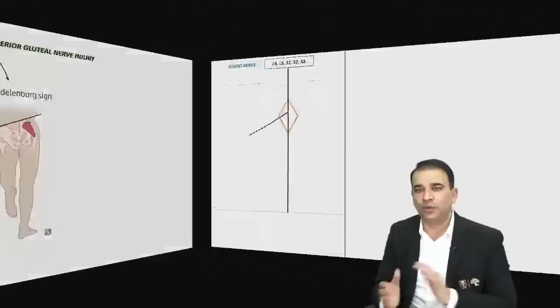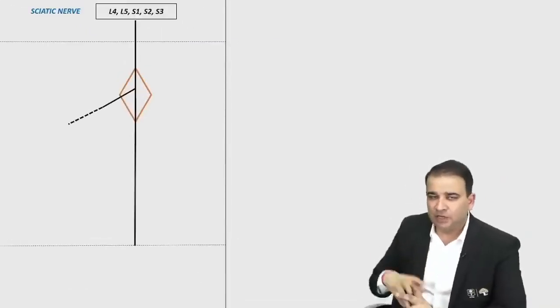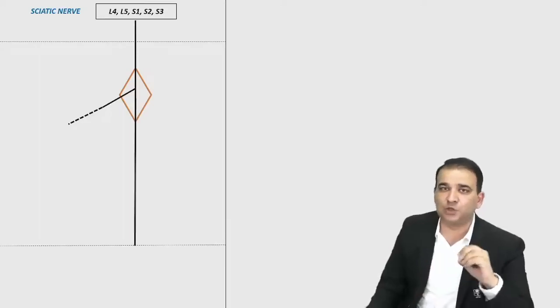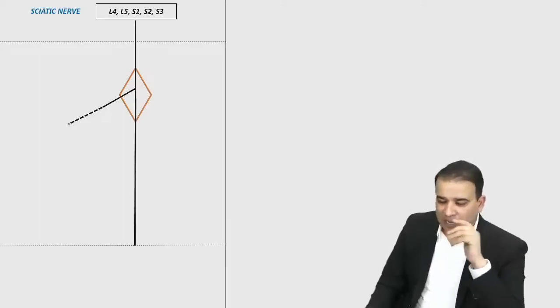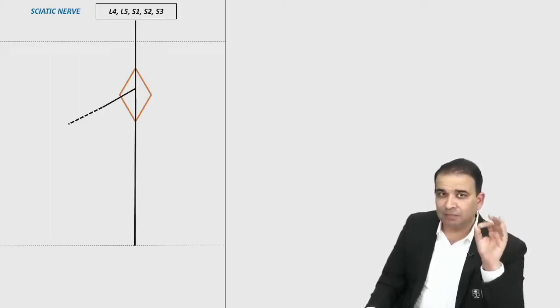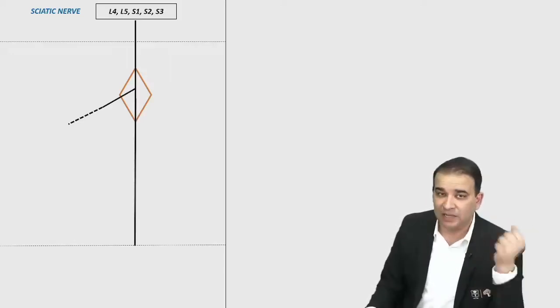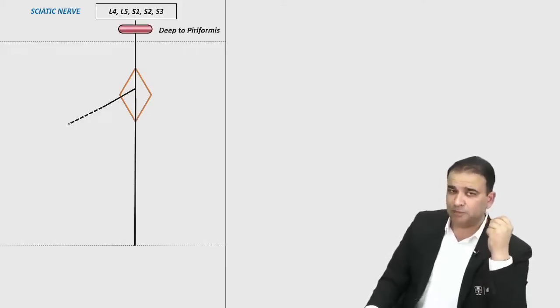Chalo. Next, guys, the major nerve we'll discuss here is the sciatic nerve. The nerve which starts from L4, L5, S1, S2, S3, the lumbosacral plexus. In the gluteal region, we just saw the piriformis muscle. The nerve will pass deep to the piriformis, not supplying it, sometimes piercing the piriformis also. In piriformis syndrome, the nerve can get involved as well. So it passes deep to the piriformis muscle.